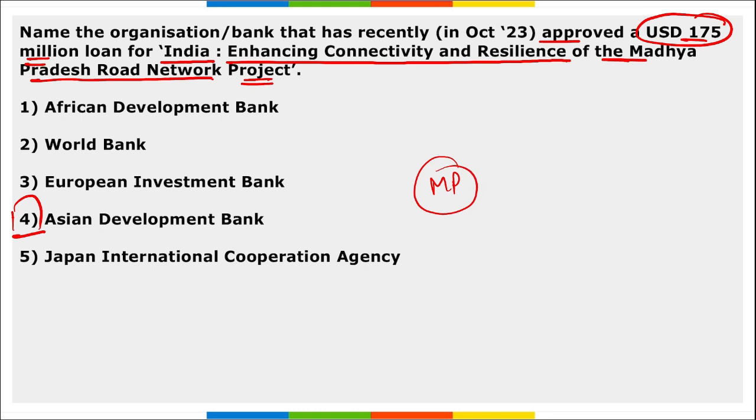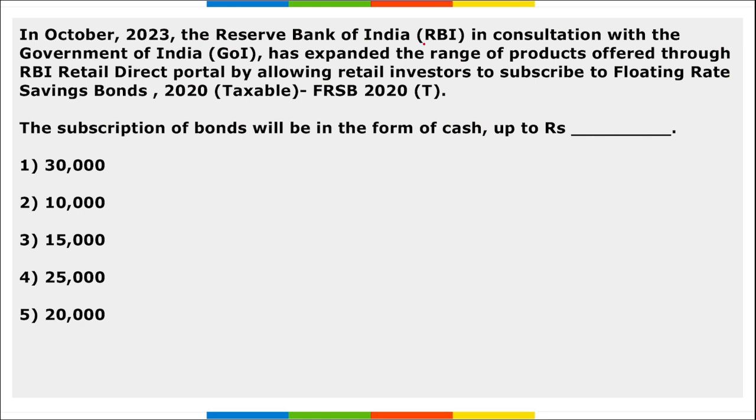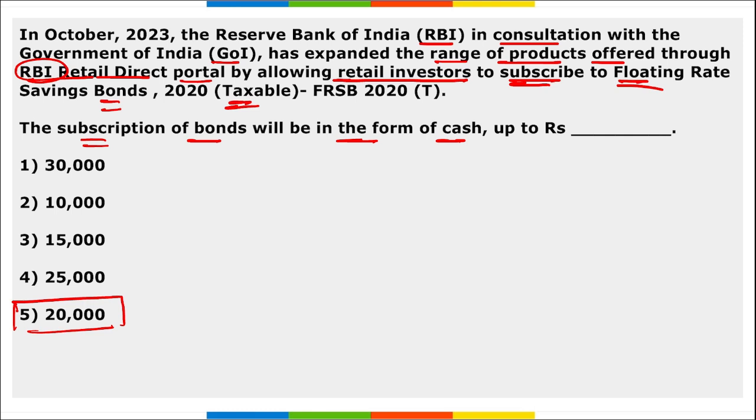Right? Next, in October, RBI, in consultation with the Government of India, has expanded the range of products offered through the RBI Retail Direct Portal by allowing retail investors to subscribe to floating rate savings bonds that are taxable. The question asked here is, the subscription of the bonds will be in the form of cash up to dash. So the subscription of the bonds will be in the form of cash up to 20,000 rupees.